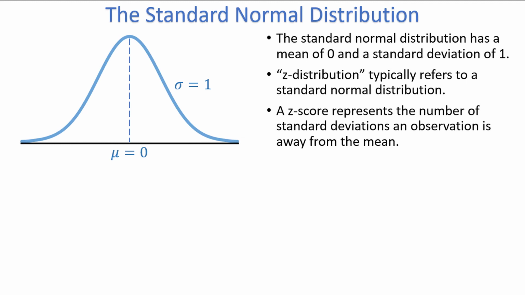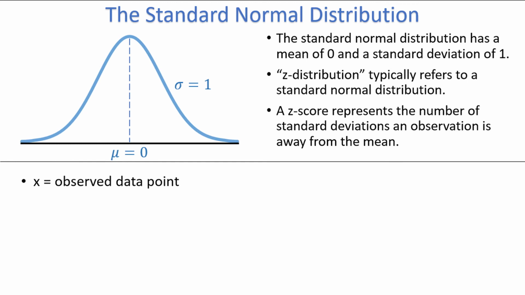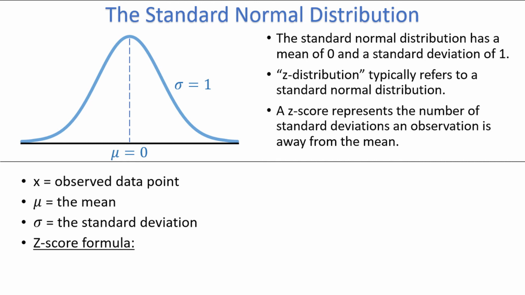Finding a z-score is equivalent to converting values from any normal distribution into values of the standard normal distribution. If x represents an observed data point from a distribution, often called a raw score, mu represents the mean, and sigma represents the standard deviation, we can calculate a z-score by taking (x - mu) divided by sigma. This calculation literally converts values from a normal distribution into the standard normal distribution, where each value represents the number of standard deviations the observation is away from the mean.